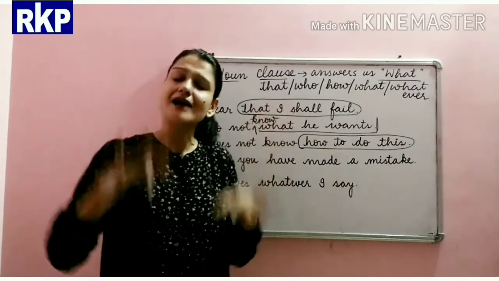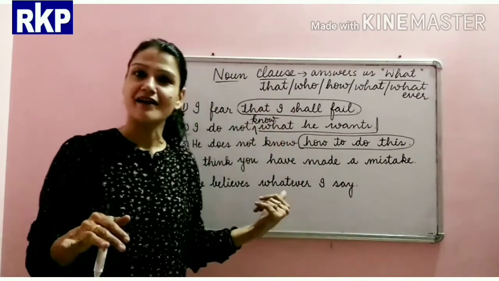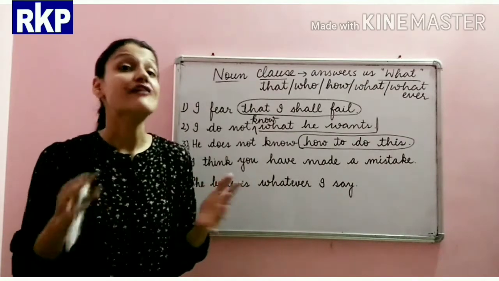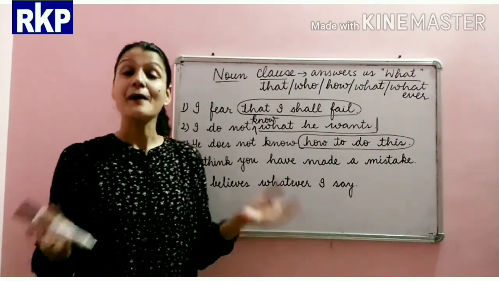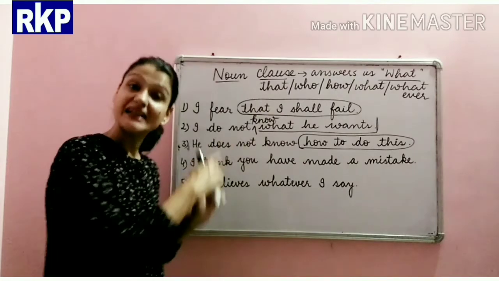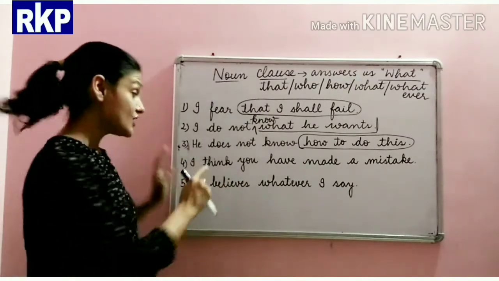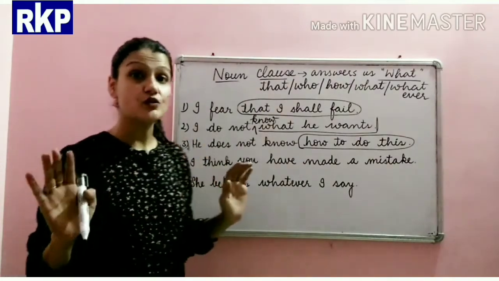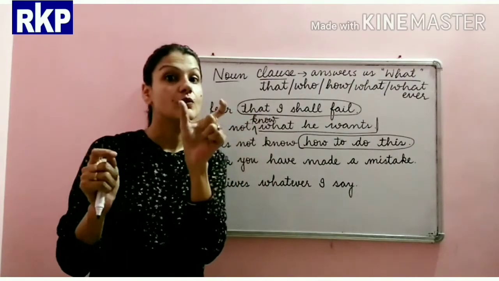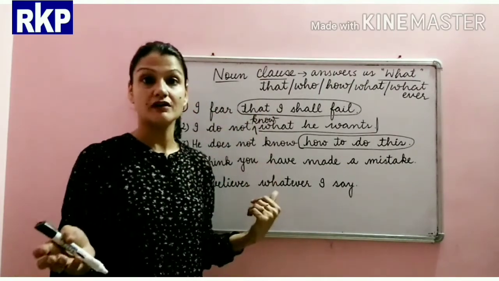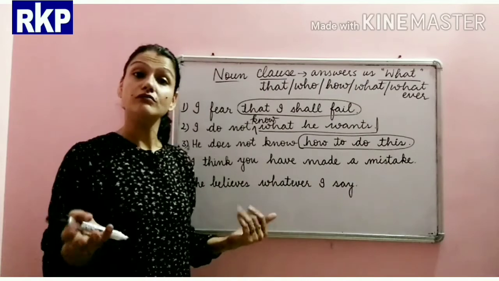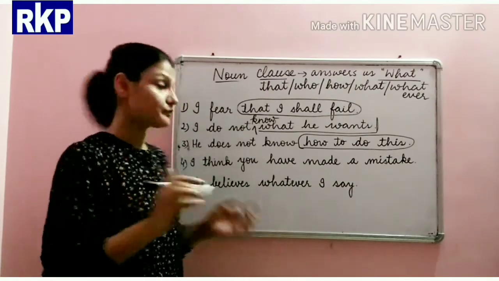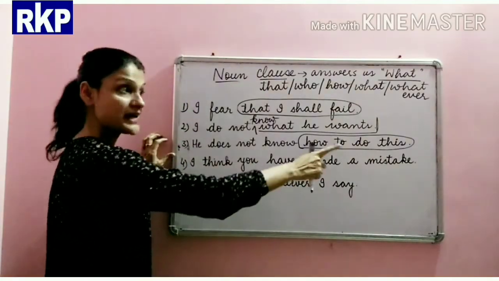Implied means it is understood that it is here, but we have not written it. So, don't get confused that the word is not being used here. So, is it a clause or not? No.